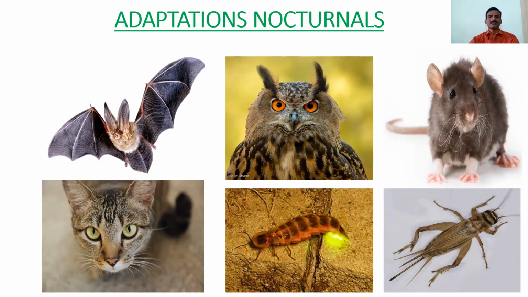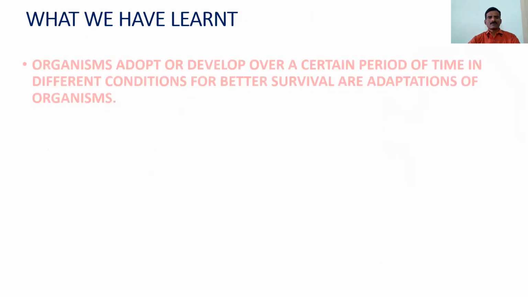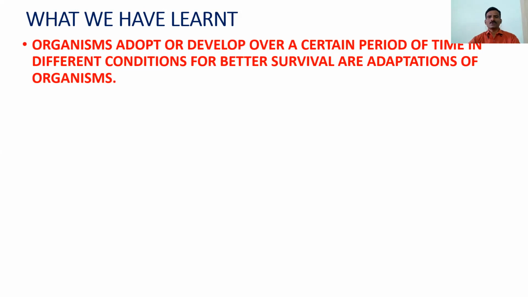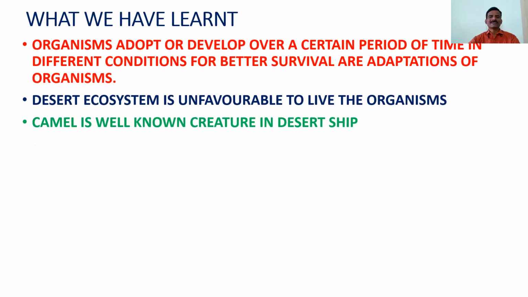So adaptations means the organisms which live in different ecosystems, different areas, change according to their conditions and requirements. These are called adaptations. So in this chapter, what have we learned? The first one: organisms adapted or developed over a certain period of time in different conditions for the better survival. The desert ecosystem is unfavorable for organisms to live. The camel is a well-known creature in the desert.